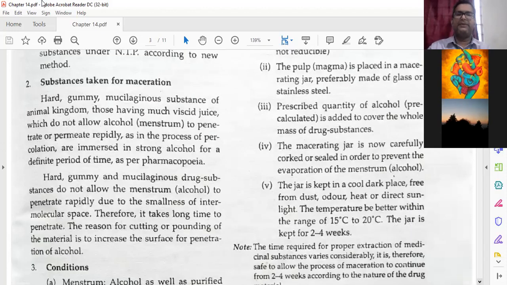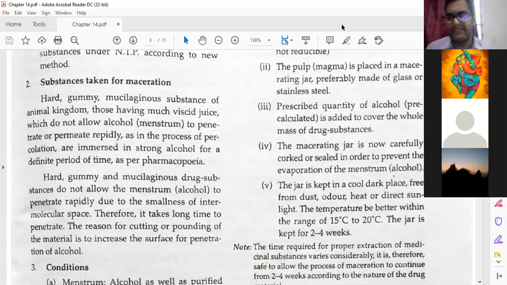Macerator. I have shown you the macerating jar when I was showing you the video. At that time I showed you the macerating jar, if you remember. Do you remember this? Yes, sir. You are remembering, na? In that macerating jar only, we have to keep these hard, gummy, mucilaginous substances.